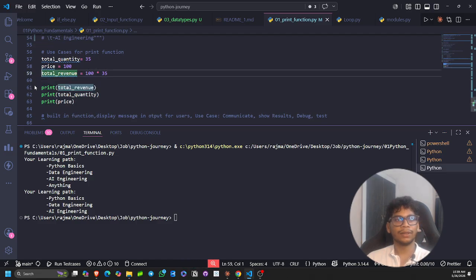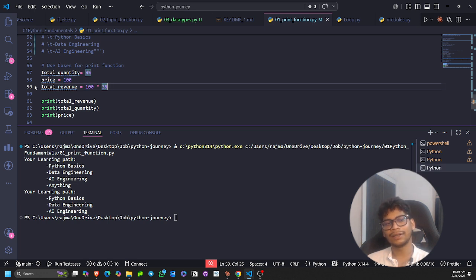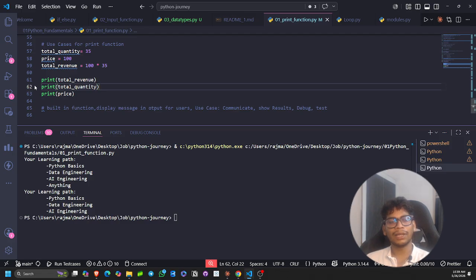Now here I am telling you that the built-in print function is very interesting. Here I have taken simple code: the total quantity is 35 units, the price of each unit is 100, and the revenue generated is 100 into 35, which is 3500. Now let's say there is a big calculation and you want to check a sub part of the calculation, so you can print that part of the code and understand where the error is. You can use print function to debug.